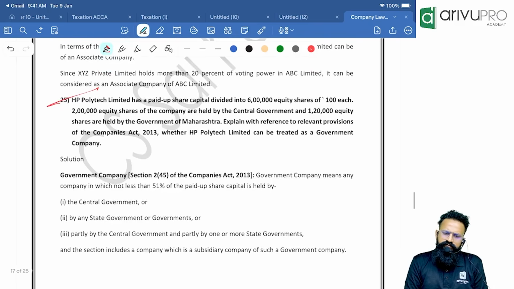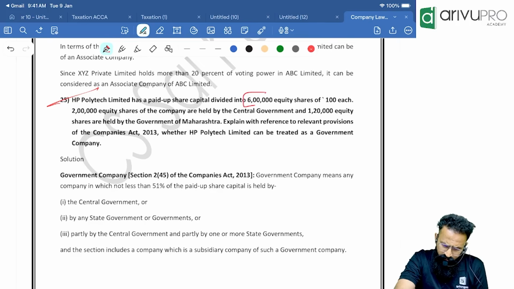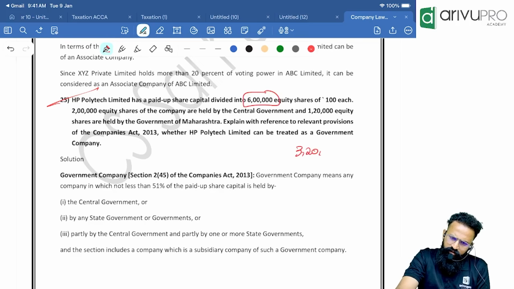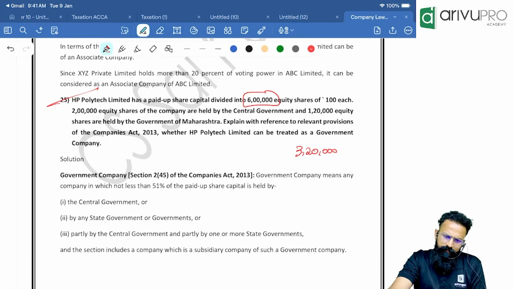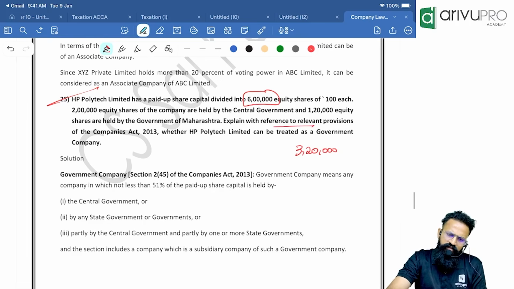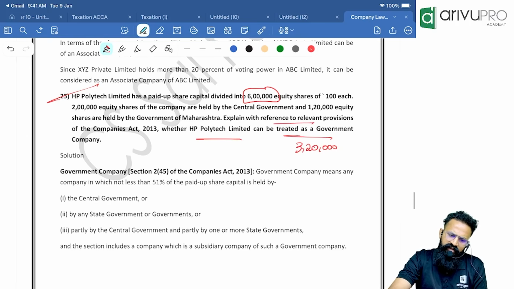Okay, next one. HP Polytech Limited has a paid up capital divided into 6 lakh equity shares of 100 each. 2 lakh equity shares of the company are held by central government and 1 lakh 20,000 are held by government of Maharashtra. Out of 6 lakh, totally they are holding 3 lakh 20,000. Correct? Okay. Now explain with reference to whether HP Polytech can be treated as government company.